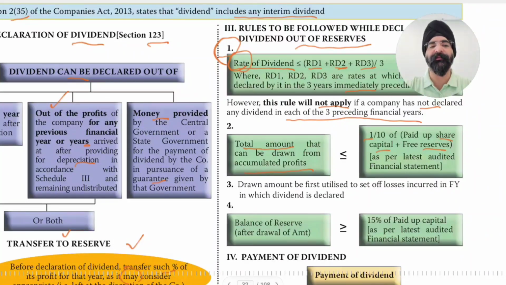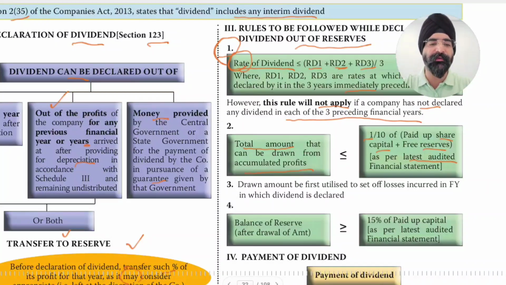Total paid up share capital plus free reserves, and we will take 1/10 of this as per the latest audited financial statement. So the latest available audited financial statement will be taken. 1/10 of paid up share capital and free reserves will be calculated, and the total amount which can be paid out as dividend cannot exceed 1/10 of the total paid up capital and free reserves.